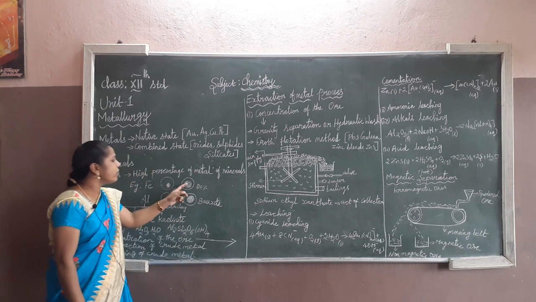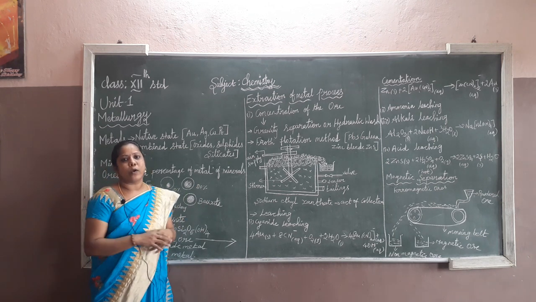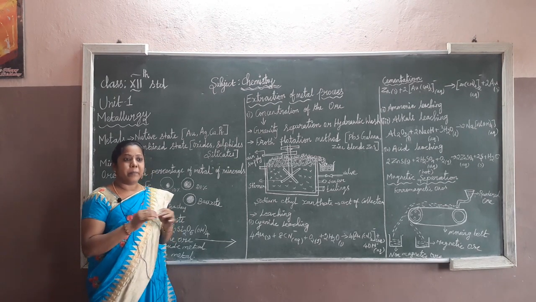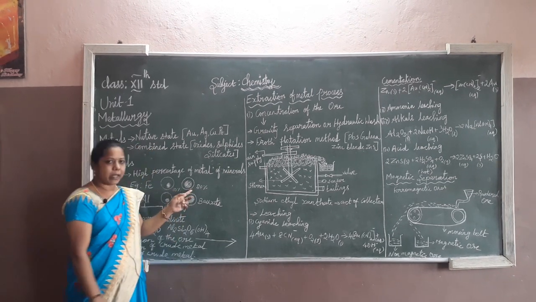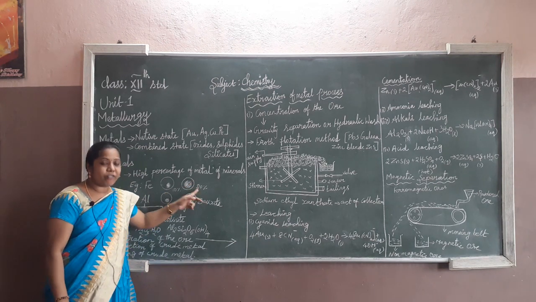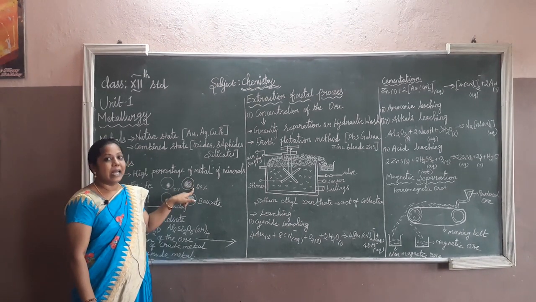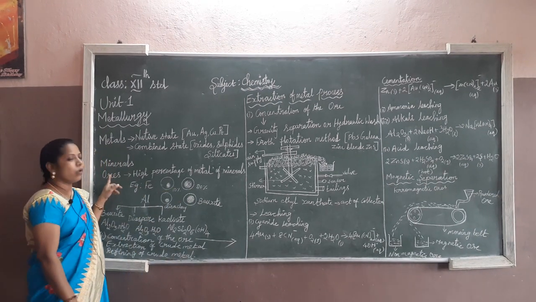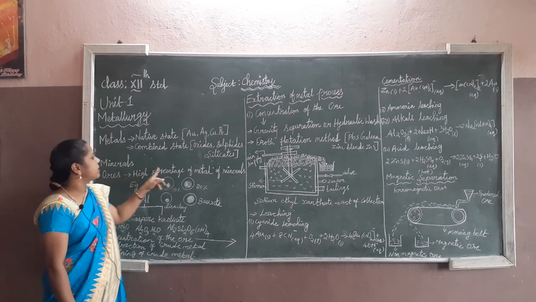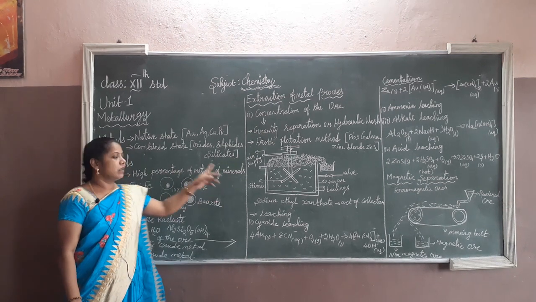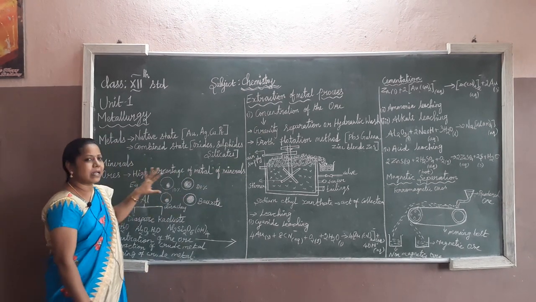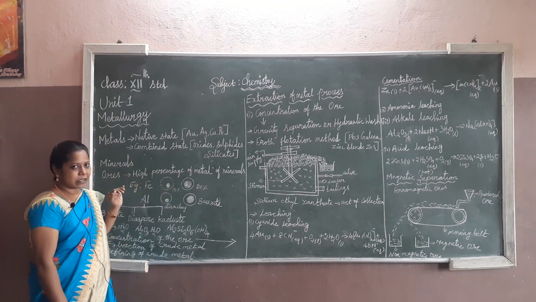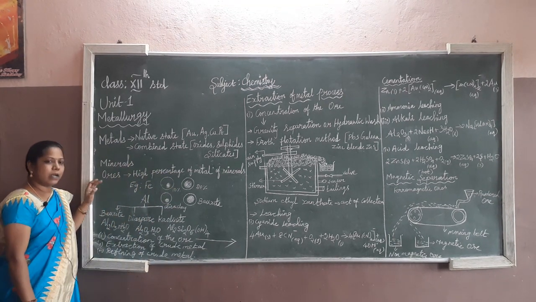So which one do you have to choose for the extraction process? Which one? Which mineral would you use for the separation process? So only the 80% mineral has to be chosen. That kind of mineral is called an ore. So now you understand about minerals having a high percentage of metals. All the minerals are not ores, but all the ores are minerals. Can you understand the difference between minerals and ores?